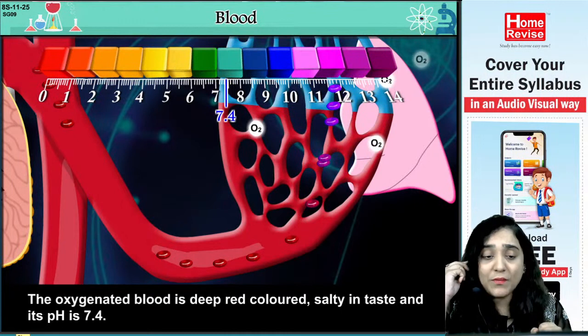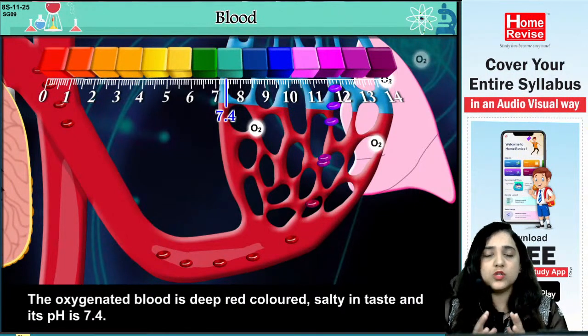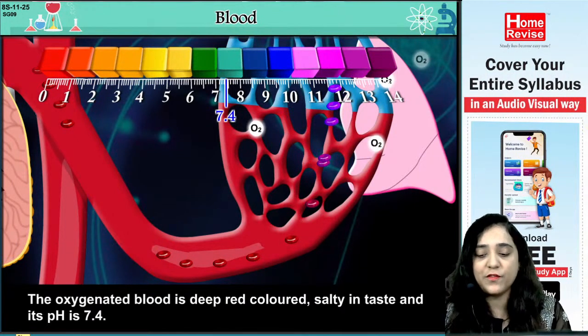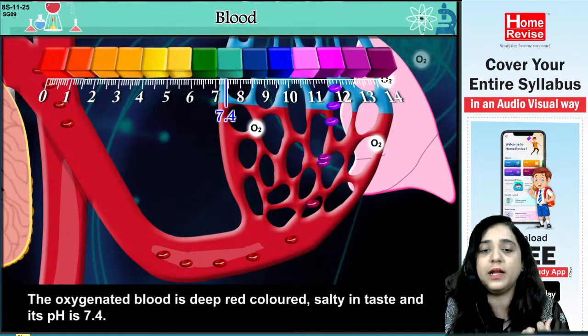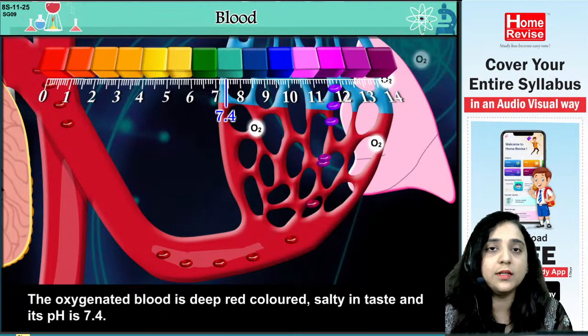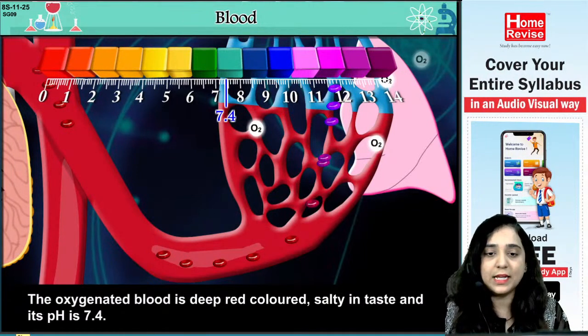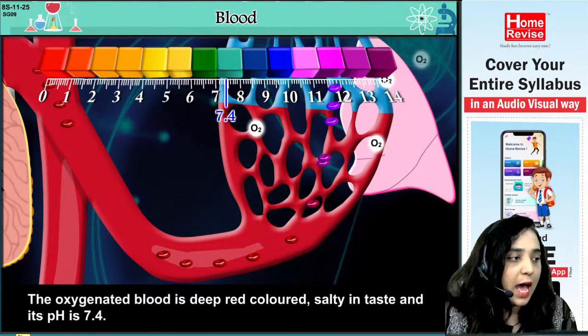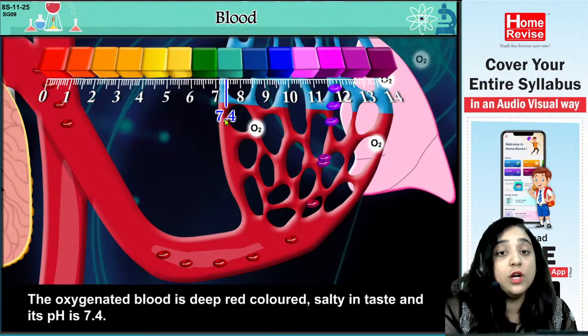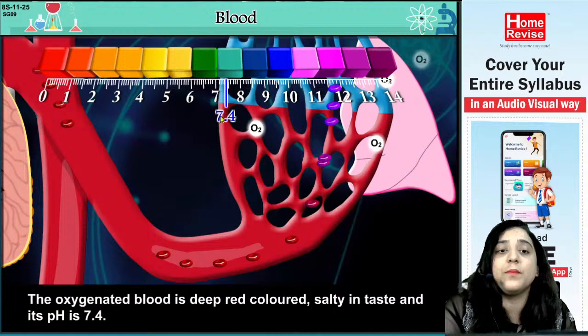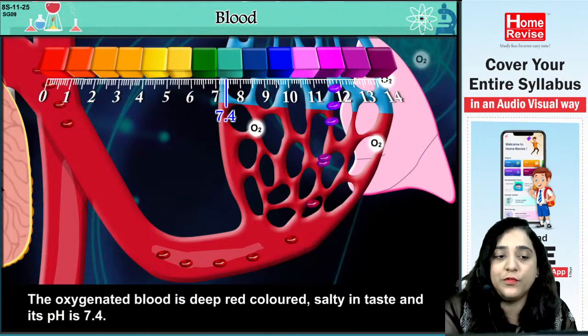Sorry. So when we talk about oxygenated blood, you can easily understand it by the fact that it is very deep red in color. In terms of taste, it is salty, and the pH value is 7.4. This is extremely important to note: the pH value is 7.4.